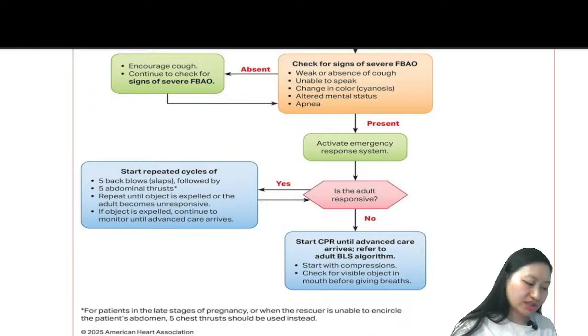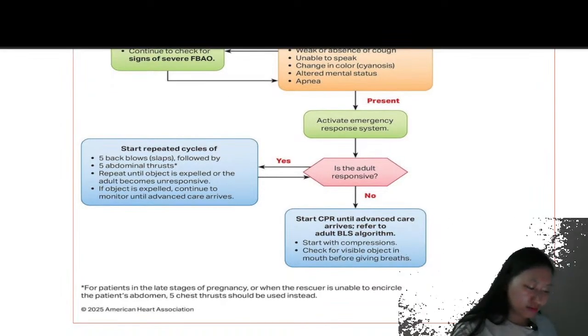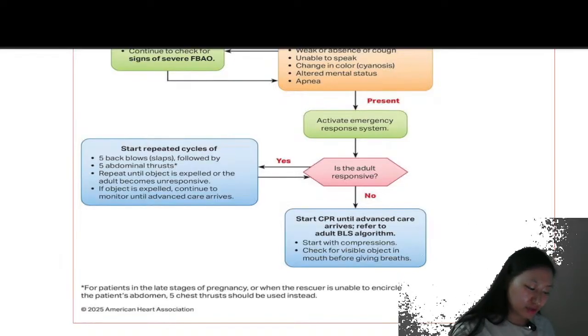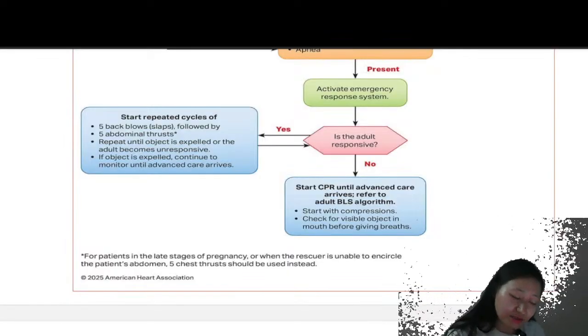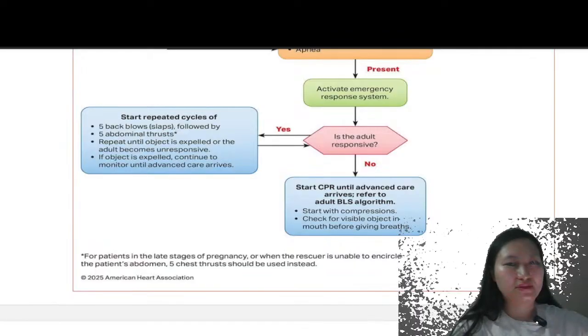Repeat until the object is expelled or the adult has become responsive, right? If it has not become responsive, then we will have to wait. If the adult is still unresponsive, start CPR until advanced care arrives.